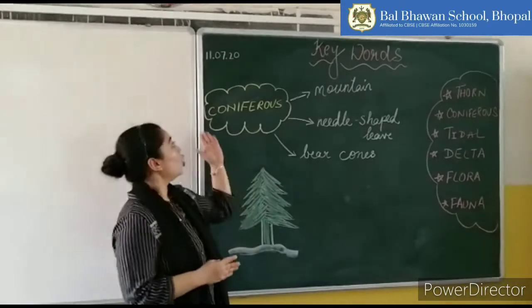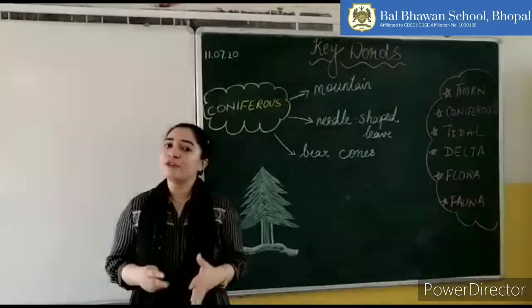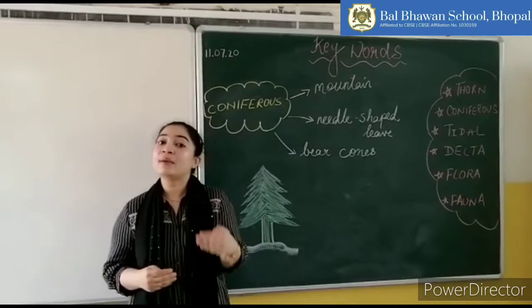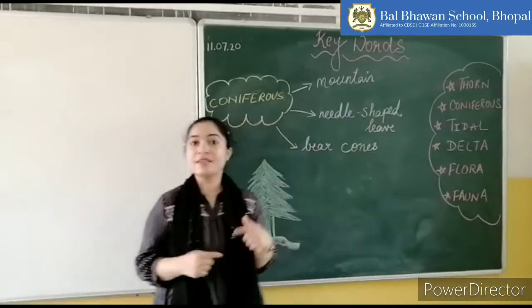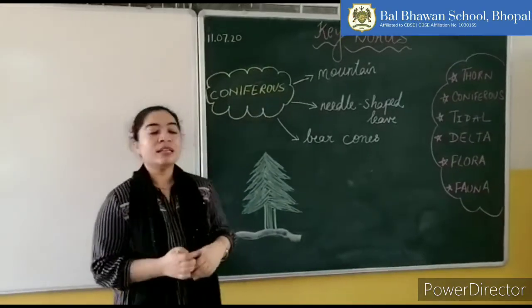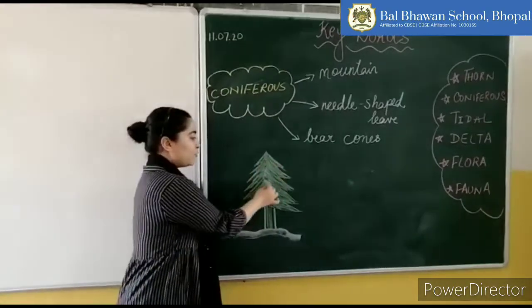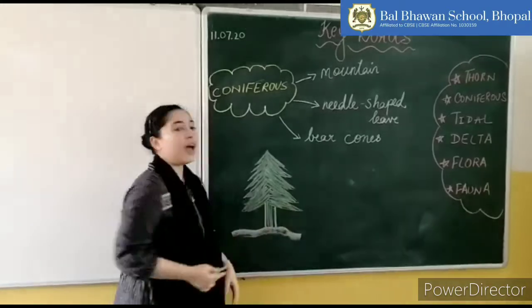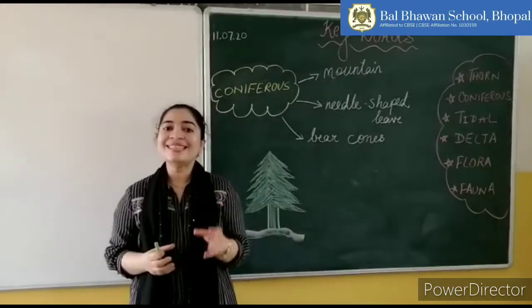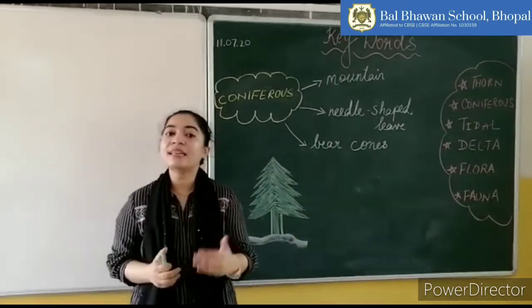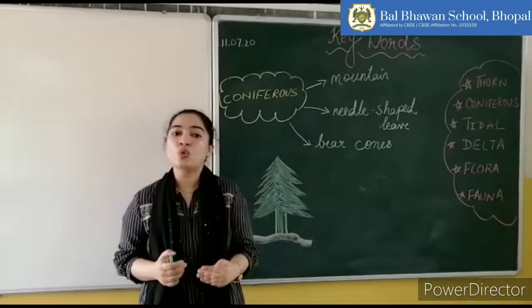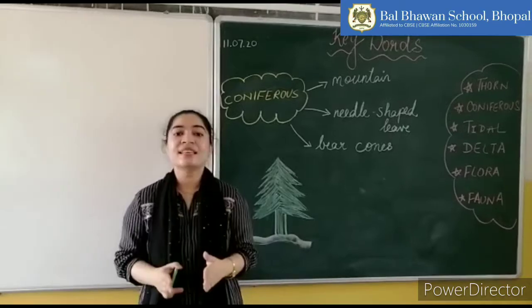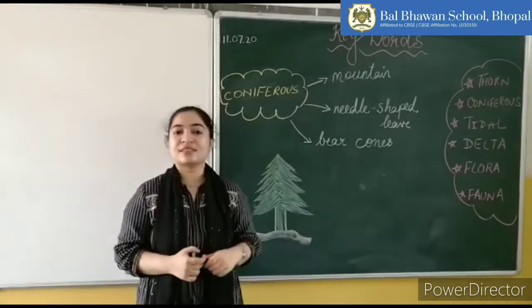Next we have coniferous. Conifers are a kind of tree. They are a type of tree that is found in the mountain regions with high altitude. The trees mostly have branches which slope downwards, and the leaves are needle-like. They are very thick and needle-like. Also, these trees bear cones instead of seeds and hence they get the name coniferous.